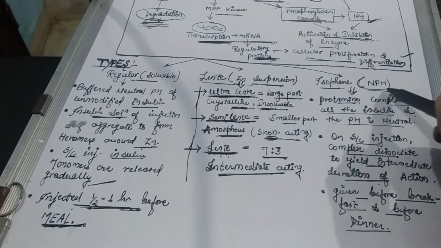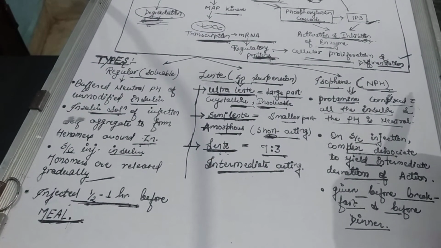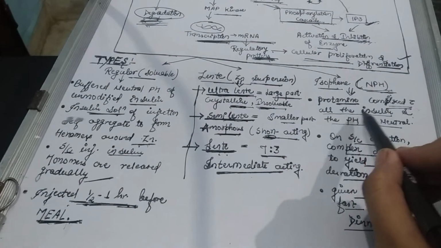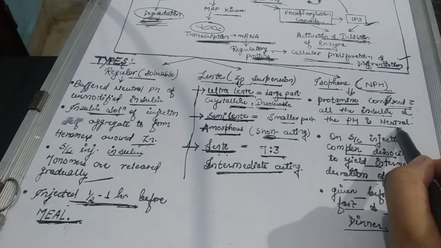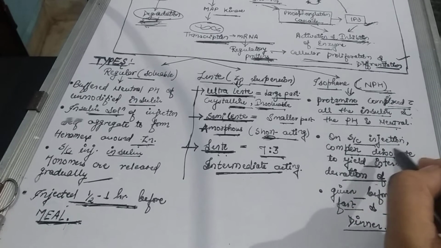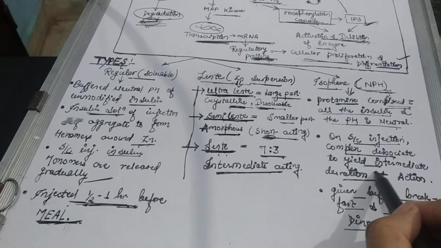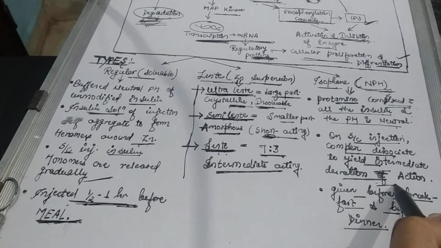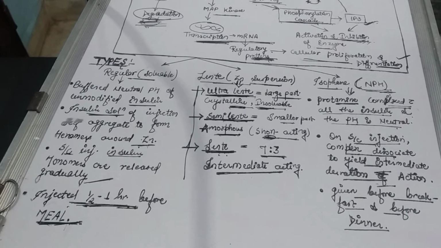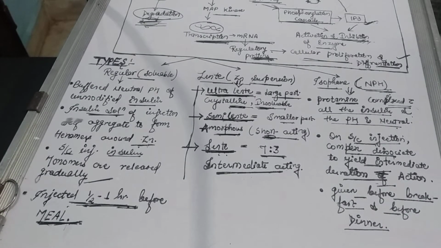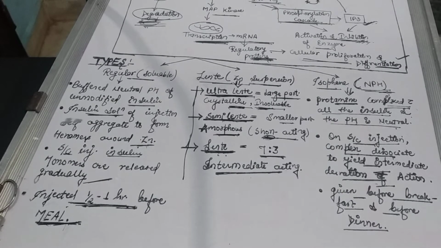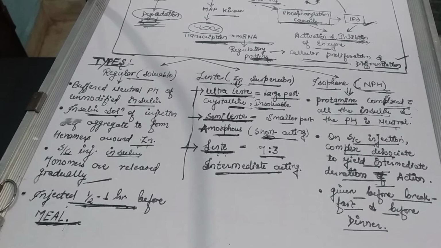What is isophane? Isophane neutral protamine Hagedorn, NPH. What happens is that protamine is complexed with the insulin and the pH is neutral. On subcutaneous injection, the complex will gradually dissociate and produce an intermediate duration of action, and we can give the isophane before breakfast as well as before dinner.